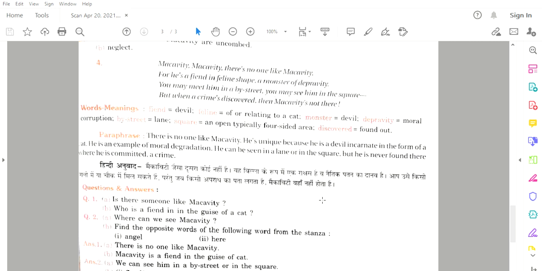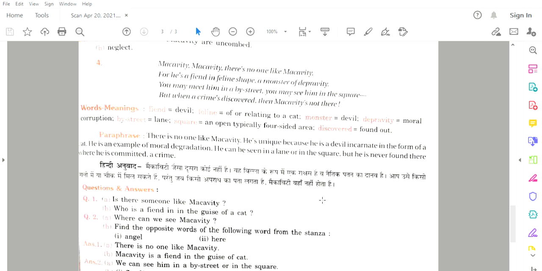And then what he looks like has been defined in the third stanza, that he is ginger colored and he is very spicy, which means he's very active. He's very tall and thin. His whiskers are uncombed, and his jacket is dusty. So all these characteristics have been defined of Macavity. So I hope you must be able to imagine how Macavity would look in real if he existed. That's why the poet wanted you to have a picture of Macavity in your mind, so that you could imagine how exactly Macavity looked.